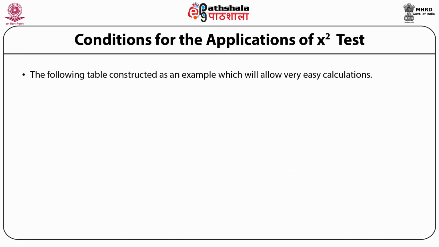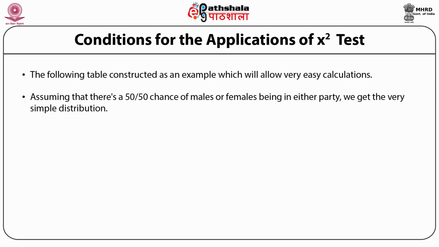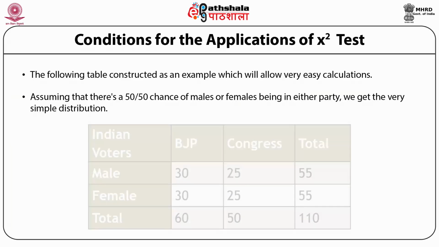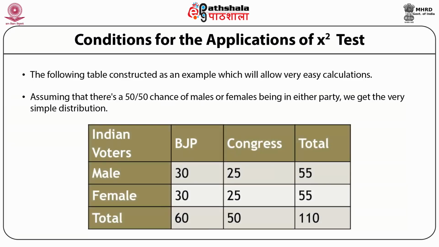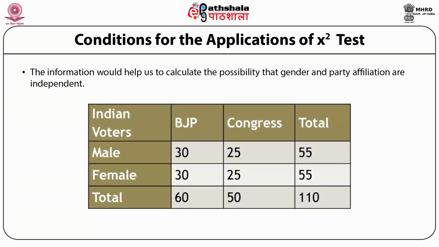However, the following table is constructed as an example which will help you with easy calculation, assuming that there is a 50-50 chance of males and females being in either party, we get a very simple distribution. In this table, we have divided the total preference into a 50-50 ratio. So BJP 60 divided into 50-50 is 30-30. The 50 of Congress have been divided into 25 and 25. This information would help us to calculate the possibility that gender and party affiliation are independent. We can assume a different null hypothesis for a chi-square test.